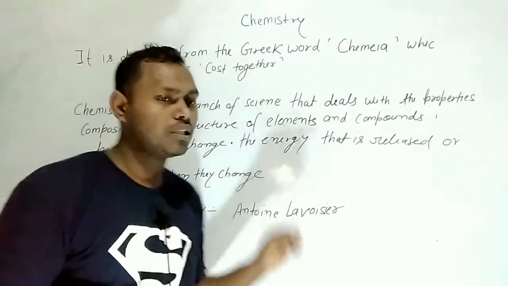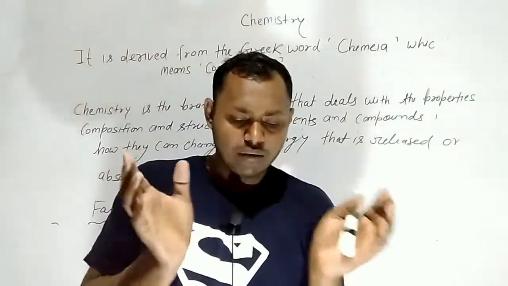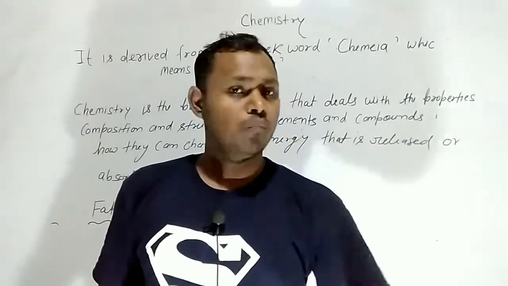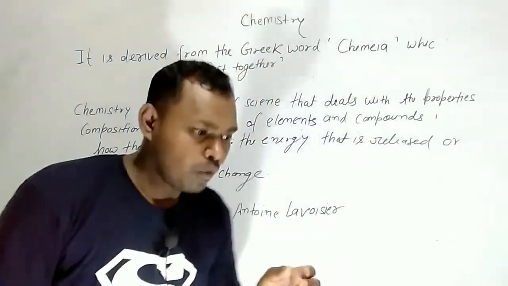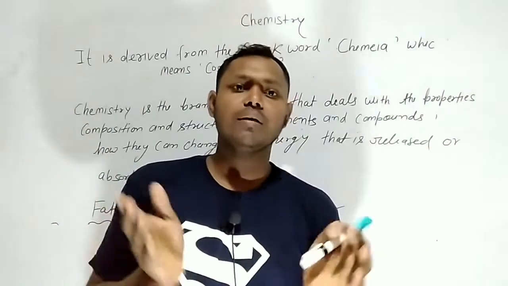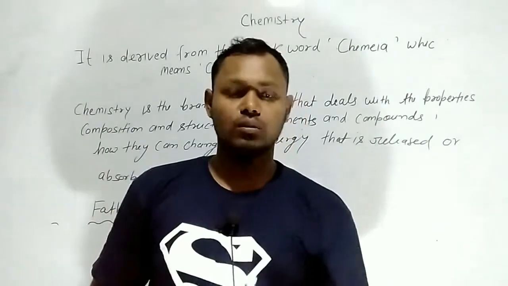compositions and structure of elements. Composition: when we talk about any matter, matter is made of molecules and molecules are made of atoms. Okay, so what is a molecule? There are so many atoms combined to form a molecule.